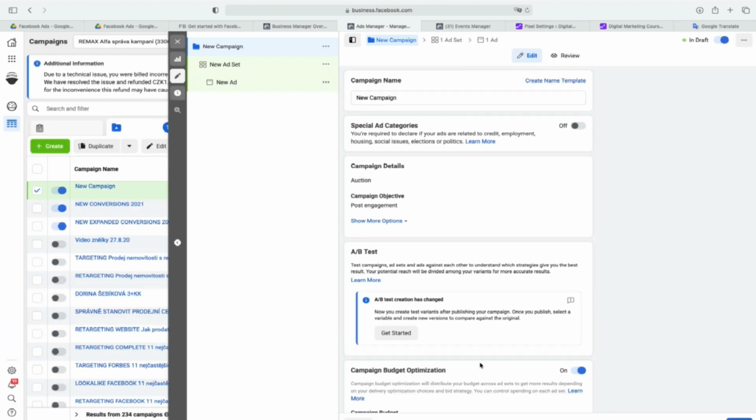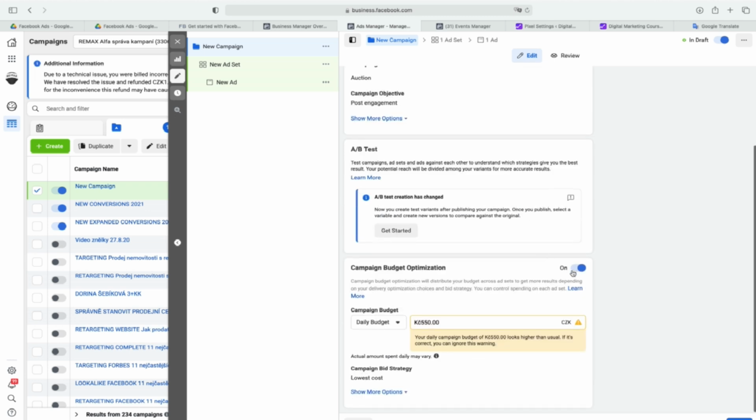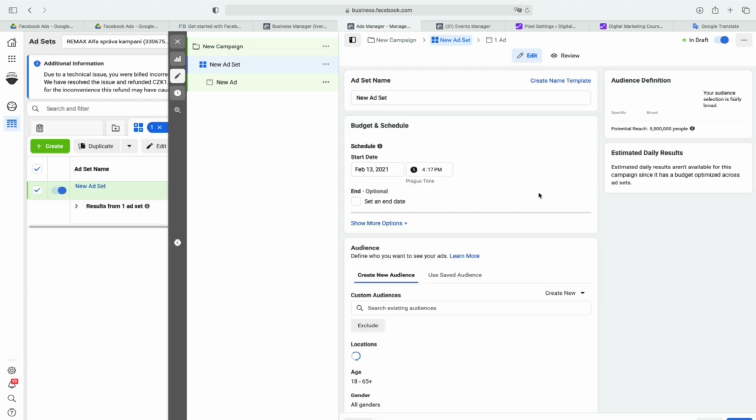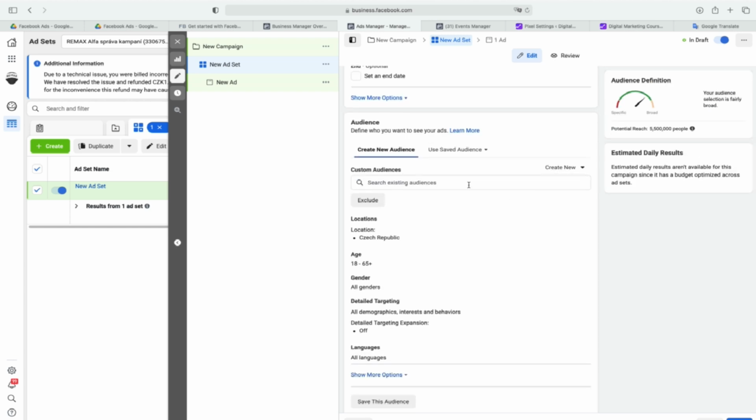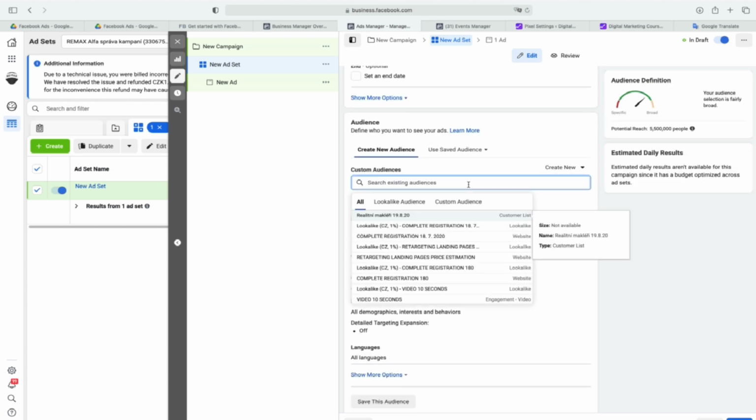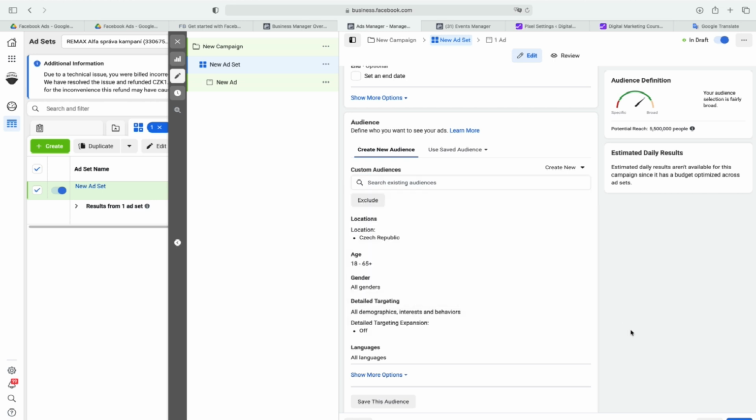really in depth. The only point I would love to mention is that you should always use the campaign budget optimization if possible. And you can basically use this, and you can just write if you want to create some custom audience, or what you can do, you can always edit these options.